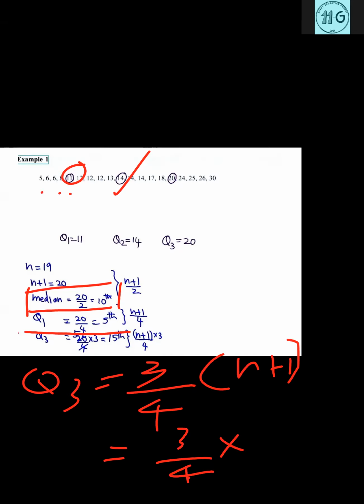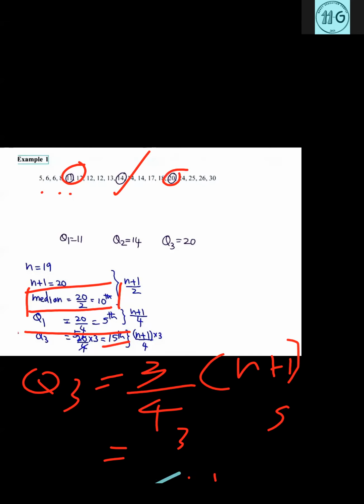Here n plus 1 means 20. You can divide 20 by 4, that is 5, and 5 into 3 is 15. So that is the 15th place. You can see here the 15th place gives 20.